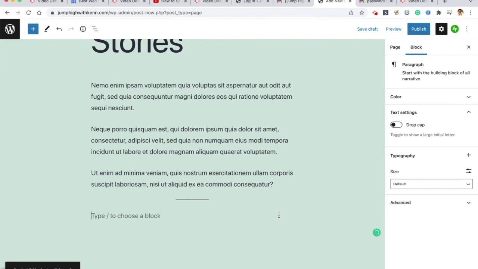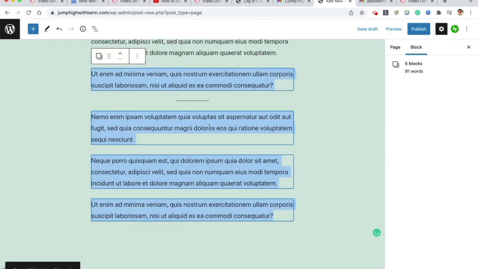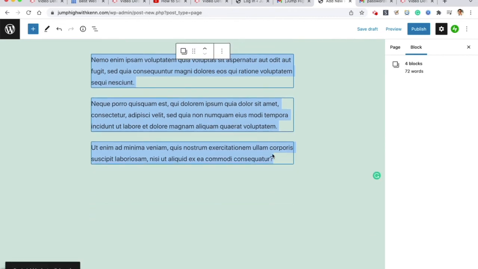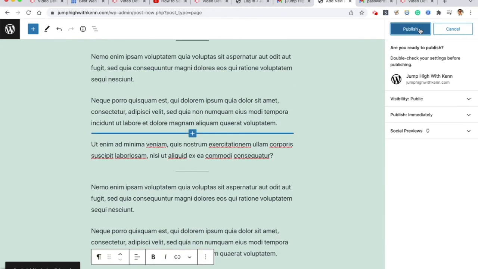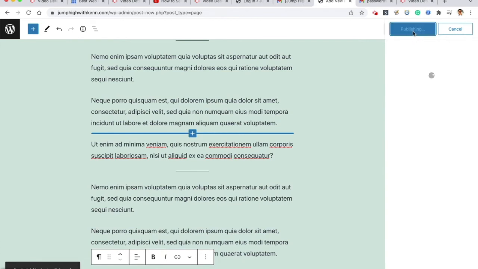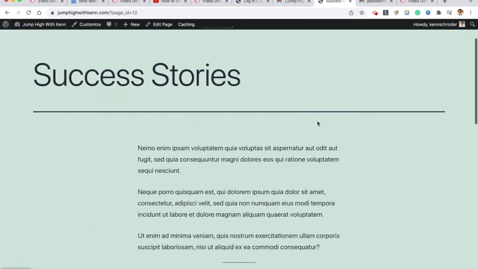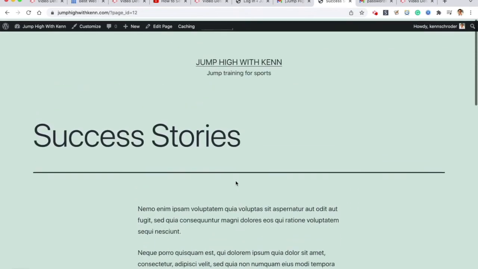So let me just put in 3 dummy success stories. The third one in here. I'm just clicking here. I'm going to hit enter after this last one and paste. So I have 3. Then I click publish. And it'll take a little time to get used to the Gutenberg environment, but the blocks are nice. They're good. You can move them around, and it makes it easy to create pages. Success stories looks like this. I have the little thing separating each story, blah, blah, blah.